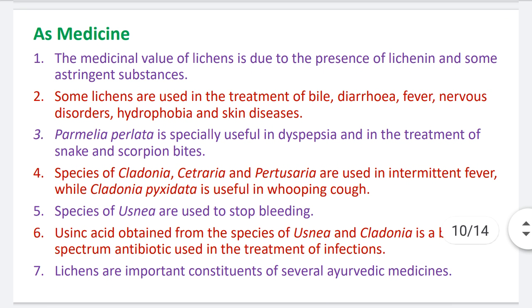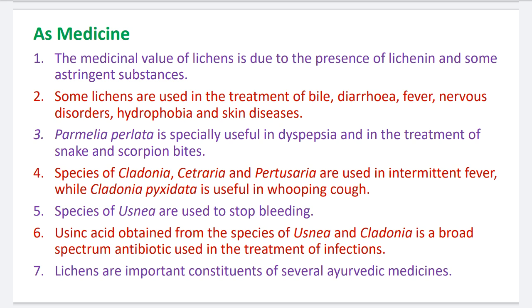Then lichens are used in medicine. Number 1, the medicinal value of lichens is due to the presence of lichenin and some astringent substances. They are useful due to the presence of these substances. Number 2, some lichens are used in the treatment of bile disorders, diarrhea, fever, nervous disorders, hydrophobia, and skin diseases. Number 3, Parmelia perlata is specially used in dyspepsia and in the treatment of snake and scorpion bites. Number 4.